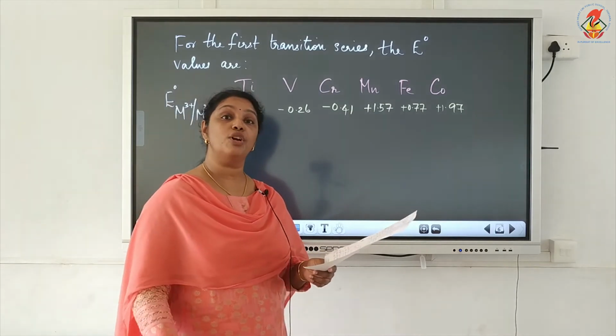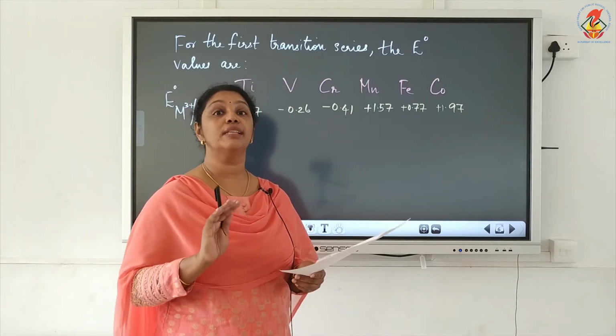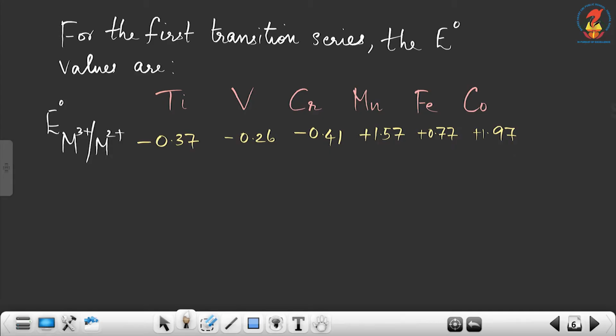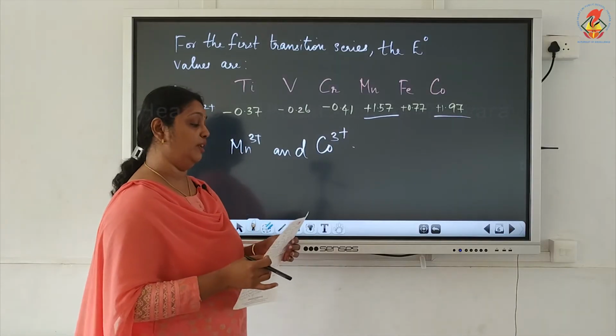Now, the strongest oxidizing agent means the one with the more positive E0 value. So, which are the two with positive E0 value? One is manganese, that is Mn3+, and the other is cobalt. So, the two oxidizing agents in this series are Mn3+ and Co3+, as both have more positive E0 values.